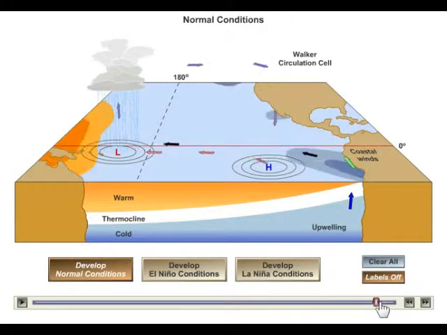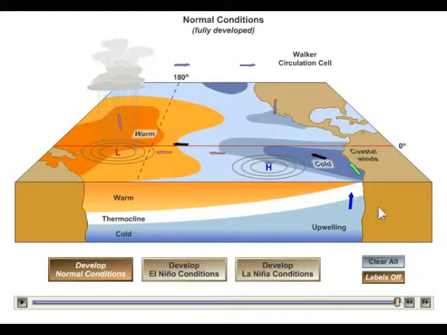And as that wind blows and pulls the water away from South America, you tend to get cold upwelling water near South America. Meanwhile, a lot of very warm water accumulates over here in the western Pacific. It's called the West Pacific Warm Water Pool, because that water takes a long trip along the equator and it gets very warm in this area. So this is a part of the world that's very wet and warm and rainy, whereas this part of the world tends to be cool and drier in general.